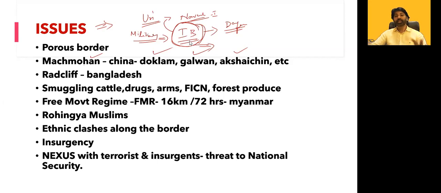Because IB as such is a completely invisible organization. Nobody knows where the office is. Even you can't find their office on the map. In Google Maps, it will not show. Even RAW is a kind of invisible organization. So nobody goes there and gives a complaint. It is clear. Whereas other organizations are visible.